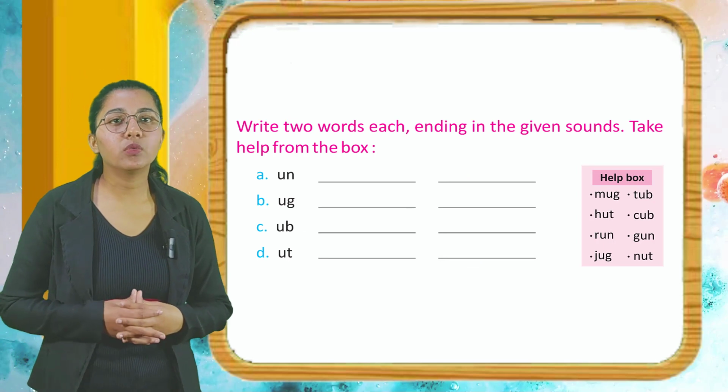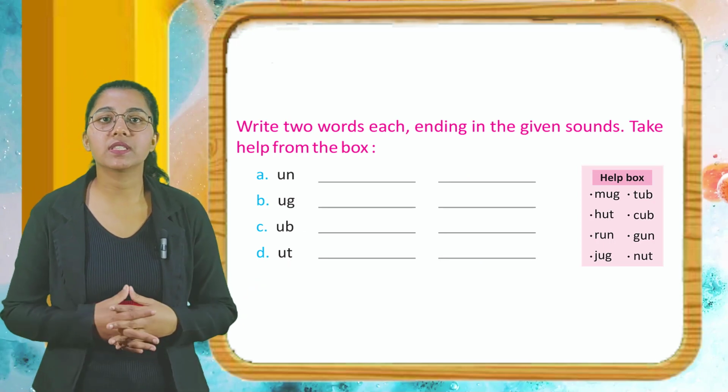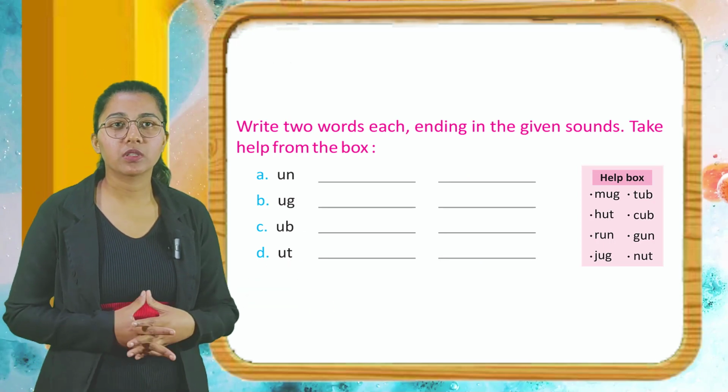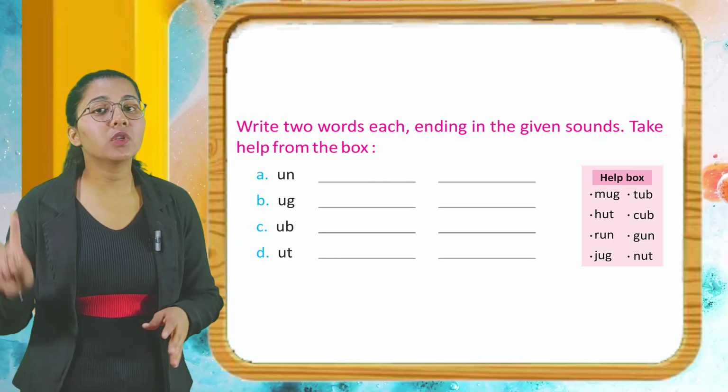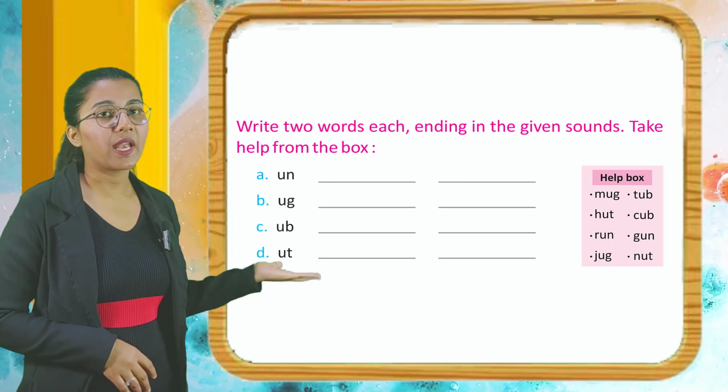Now write two words each ending in the given sounds. Take help from the box. So students, here are given some words. These are ending words. You have to make two words by using these ending words.